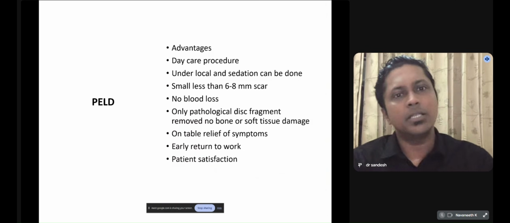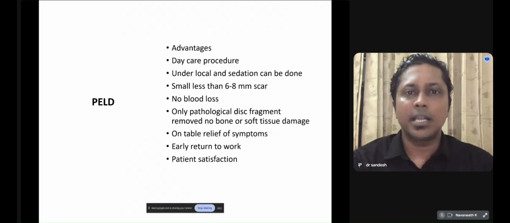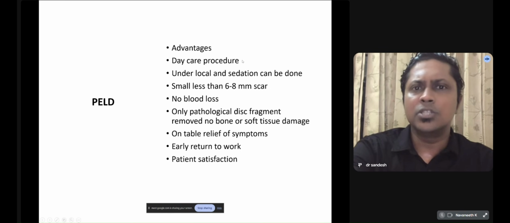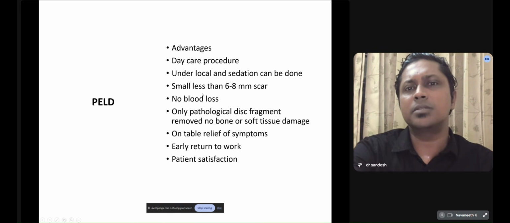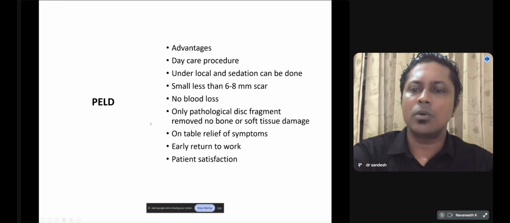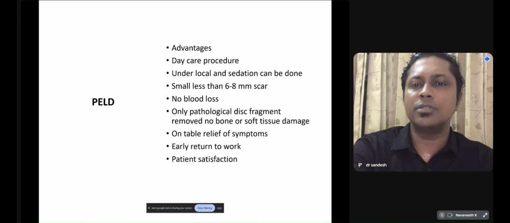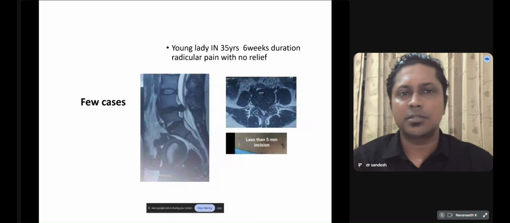So what are the advantages of these keyhole procedures? It can be done as a daycare procedure. It can be done under local or GA, smaller, less than 6 to 8 millimeter scar, minimal blood loss, only the pathological disc fragment is removed. On-table relief of the symptoms can be assessed, early return to work, and patient satisfaction.